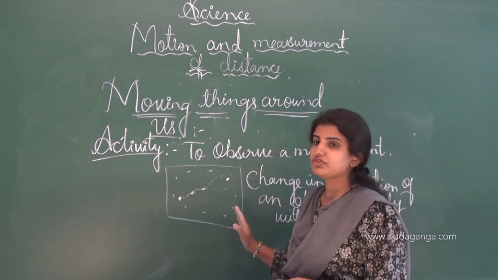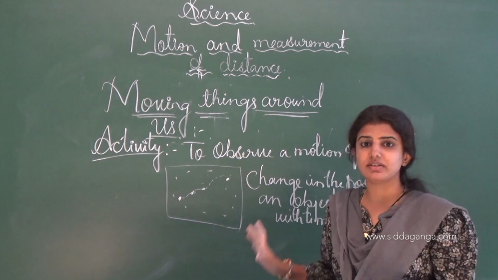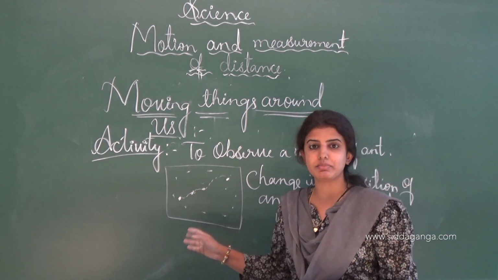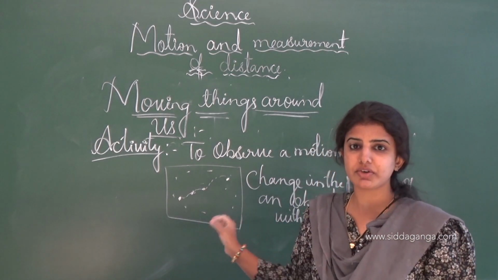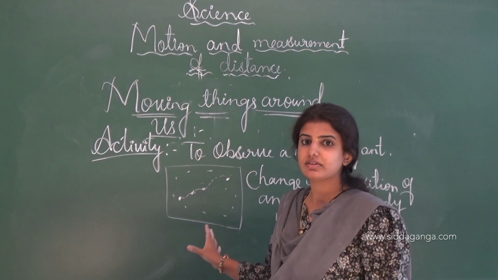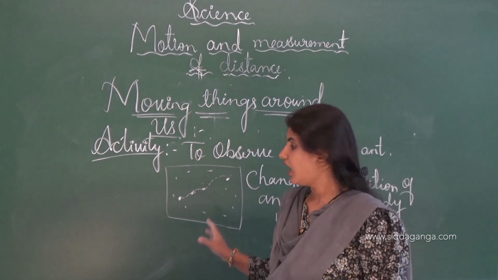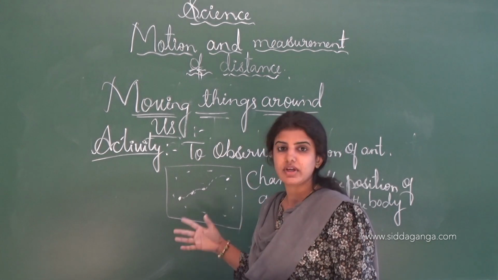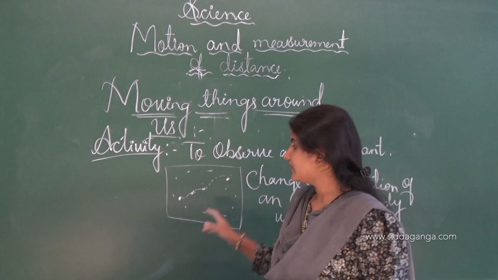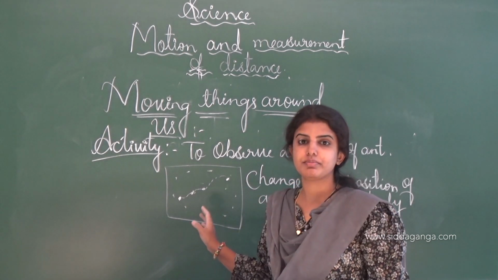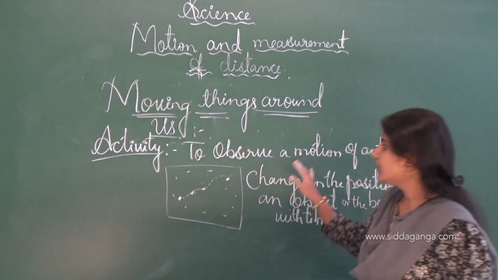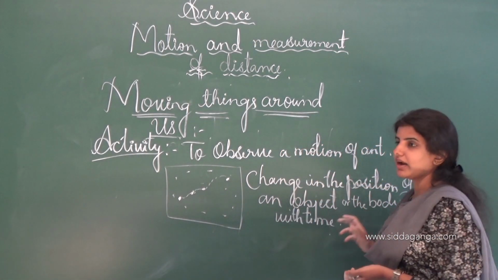And here the movement of the ants can easily be seen by taking the paper and marking with the help of a pencil. We can see the movement of a particular ant, and later we shake the paper, and movement takes place, and if we keep the paper in a particular way, we can again mark the position of the ant. So this is all about the activity to observe the motion of an ant.